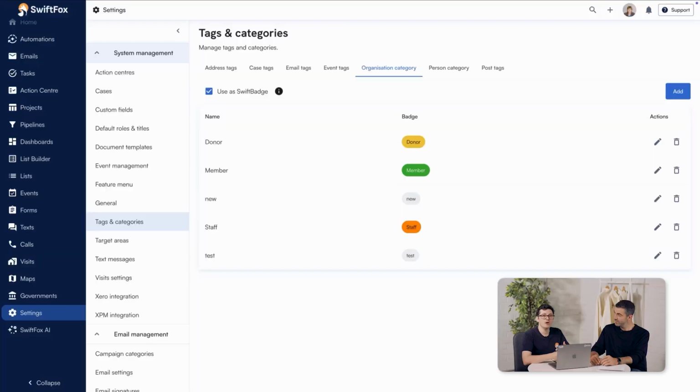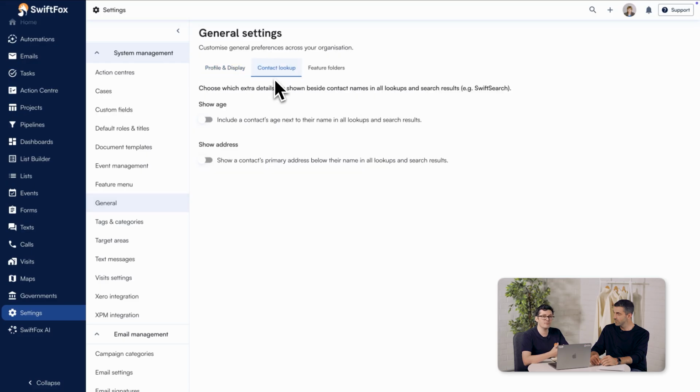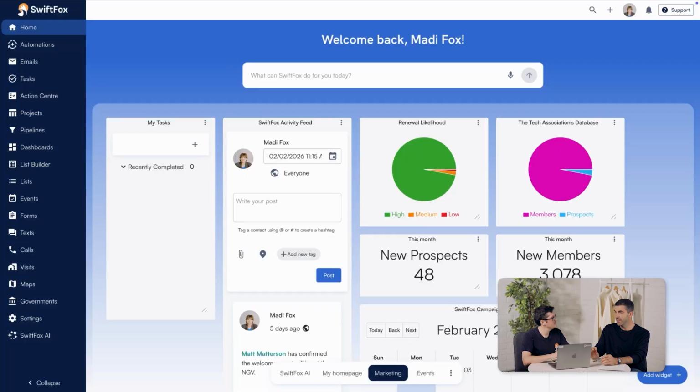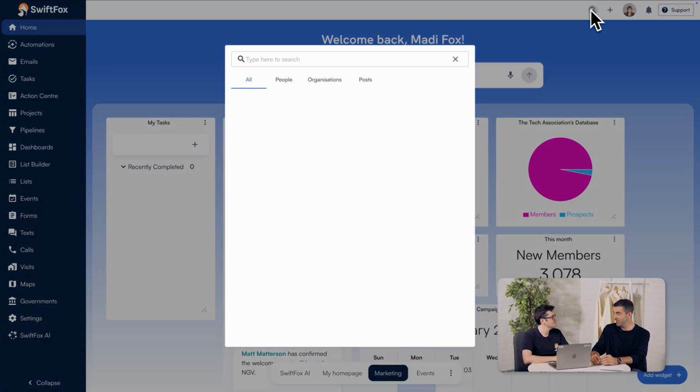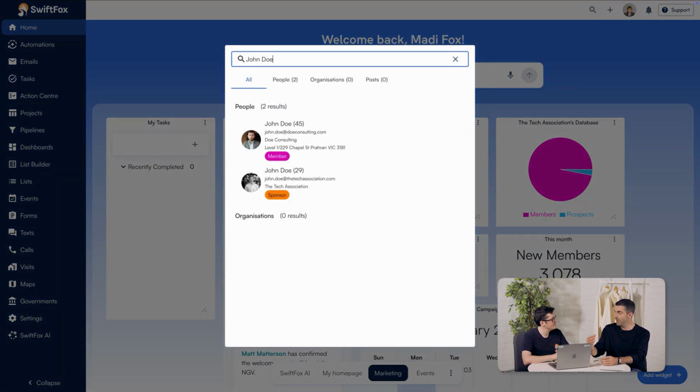Well, we've made a number of key improvements to the settings area of SwiftFox. You'll now be able to delete old category types that you no longer use, create your very own case tags, and even customize the way that fields look when searching in Swift Search. Just to jump in on there, we had a couple of our new customers that have come in that have got massive databases, like hundreds of thousands of users. So when you search for someone, there might not be that many John McClindons or Jackson Woods, but for some of the more popular names that come up, being able to see additional details, whether it be age, address, things like that, so that you can distinguish, will be a popular feature, we hope.